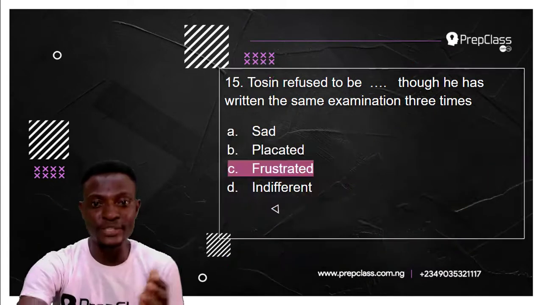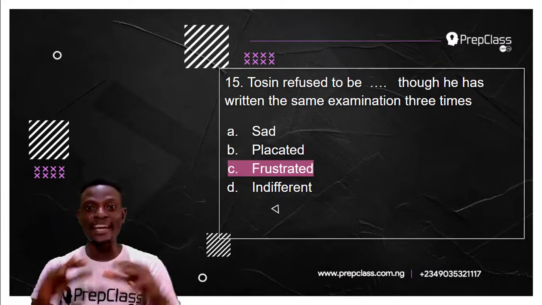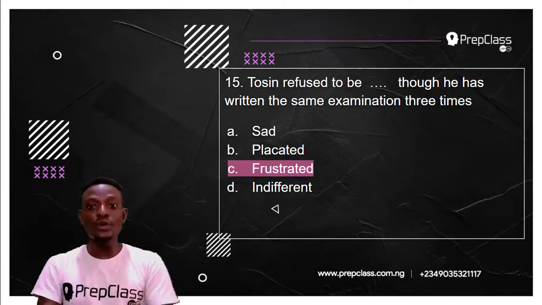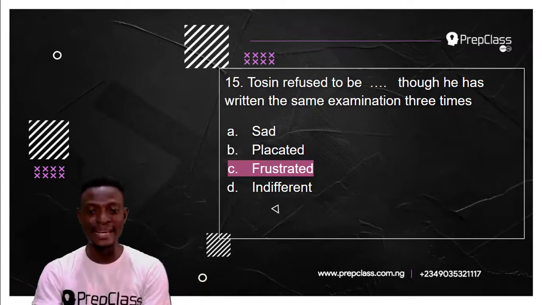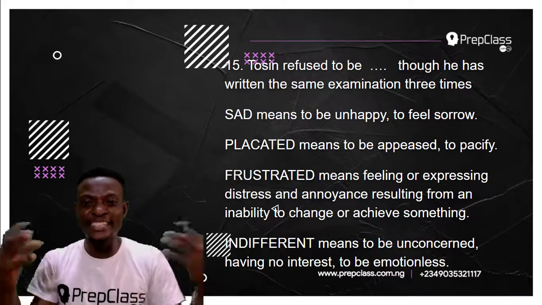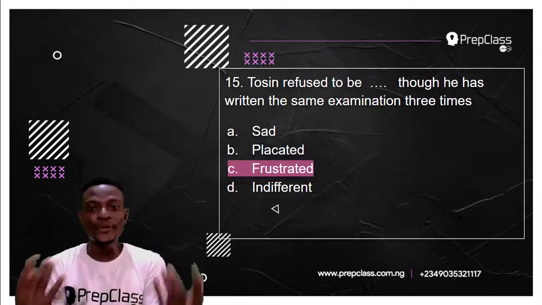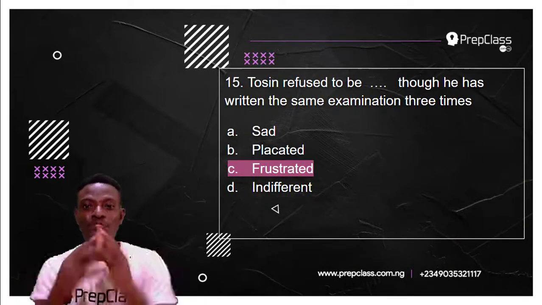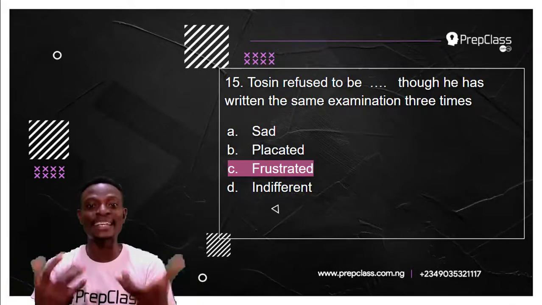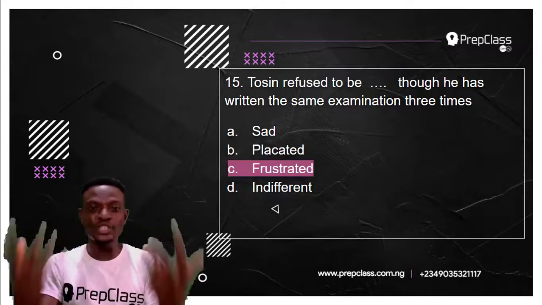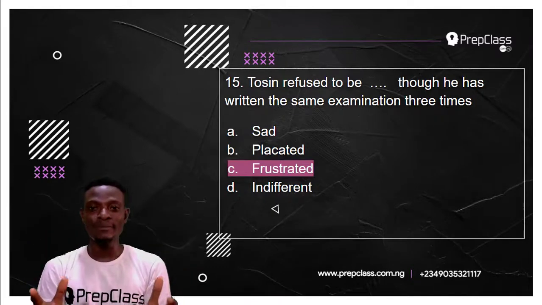Now, the answer to this question is option C, frustrated. Tosin refused to be frustrated, though he has written the same examination 3 times. Although Tosin is sad because he has been writing the same examination 3 times, he is not frustrated. He is not annoyed. He is not expressing distress because he has not been able to pass the examination. So, Tosin refused to be frustrated, refused to be discouraged. Although he is sad, he is unhappy because he is failing the examination, he is not frustrated because he is determined to pass the examination.